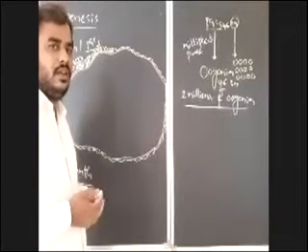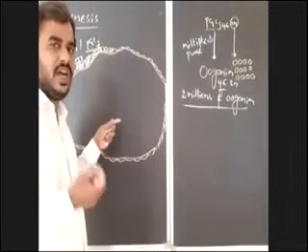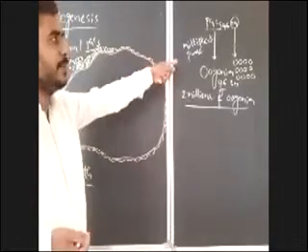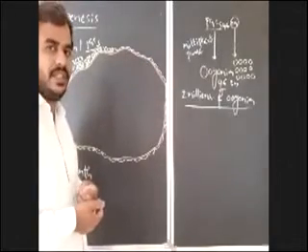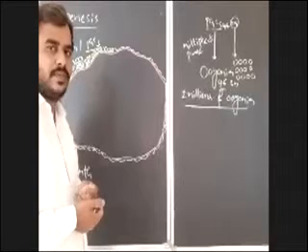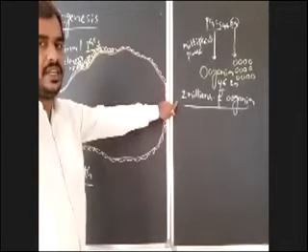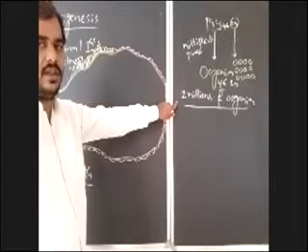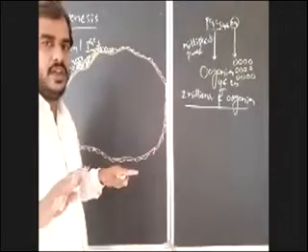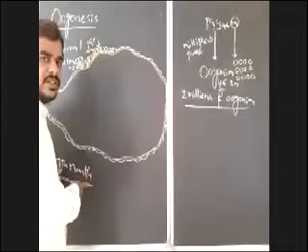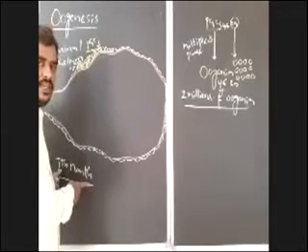Those primordial germ cells, which are large in size, undergo repeated mitotic divisions and form 2 million oogonia in each ovary. There is no chance for adding oogonia further in the lifetime of a female. They form only once in the ovaries, beginning at the 7th month of embryonic development.